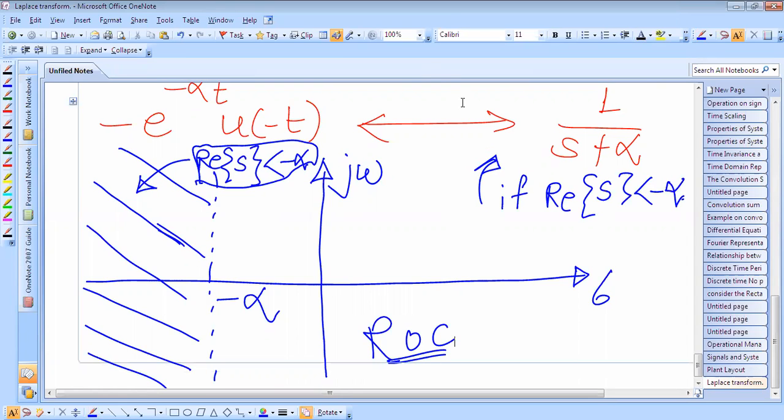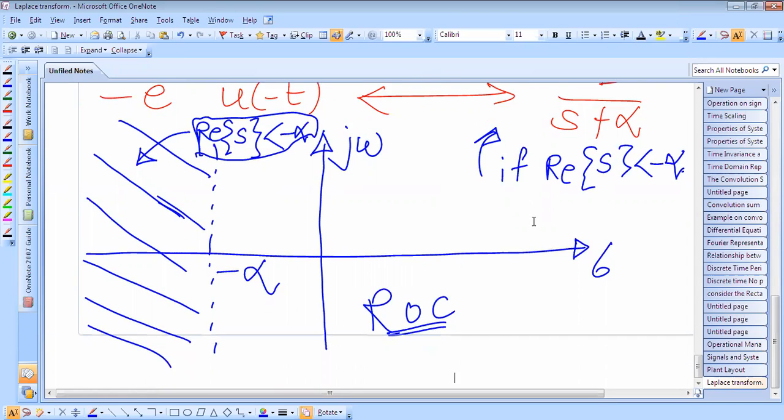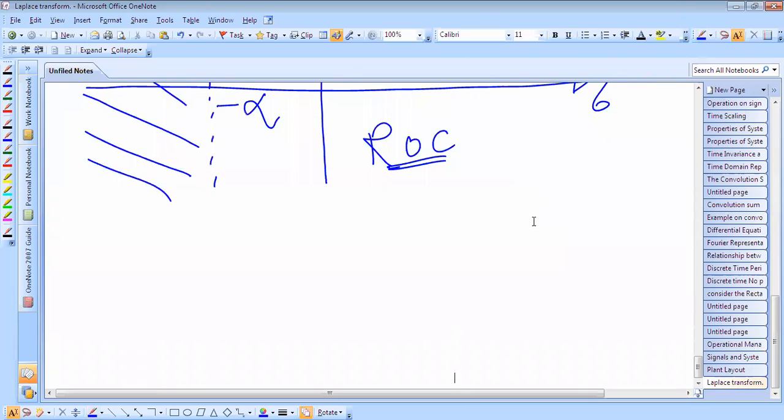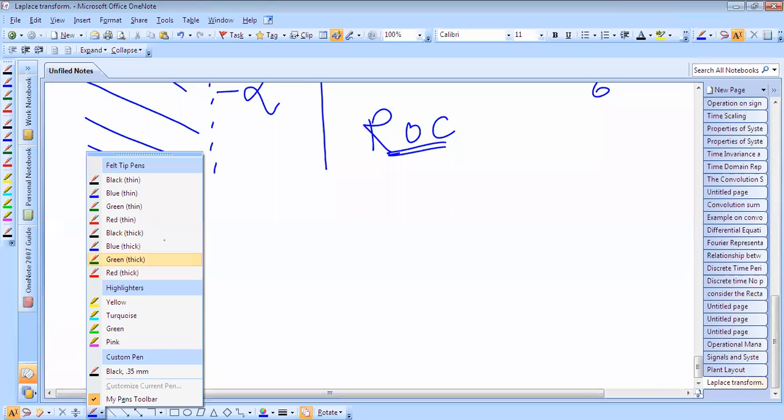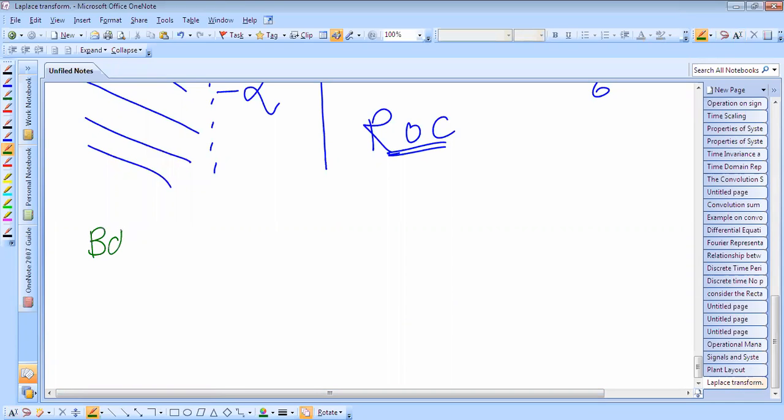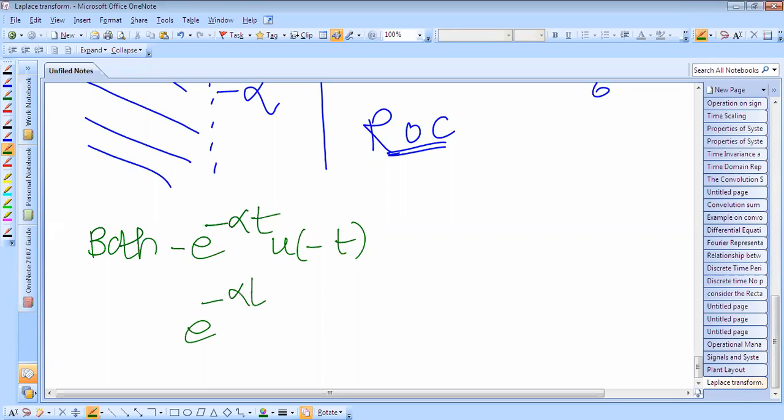Now both e raised to power minus alpha t u of t and minus e raised to power minus alpha t u of minus t have the same Laplace transform.